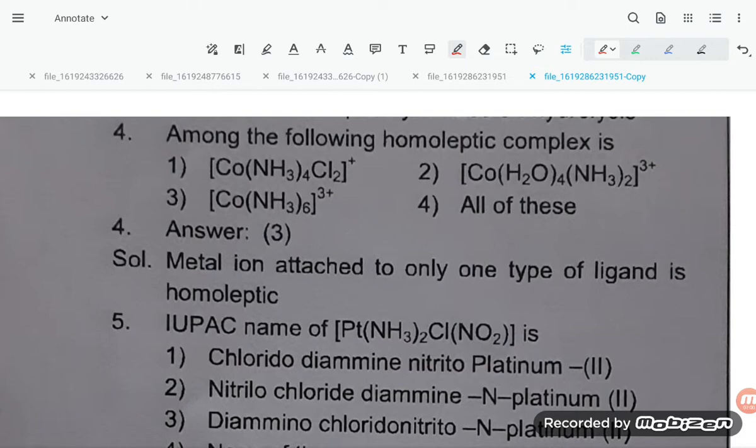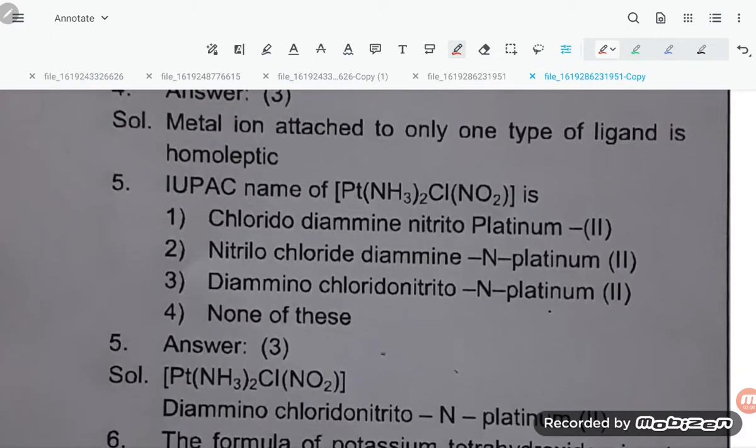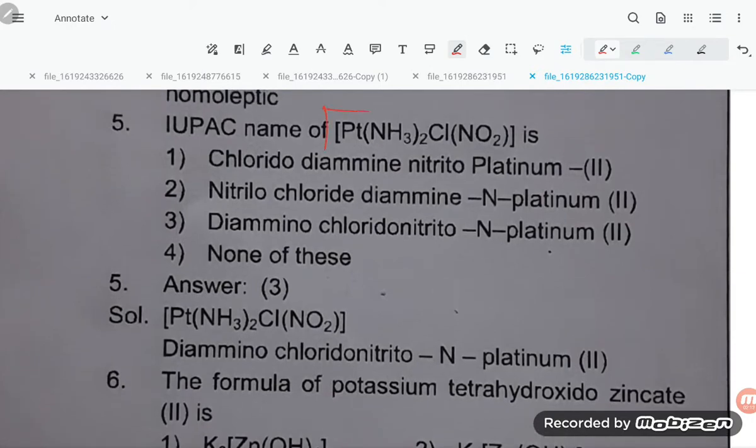Among the following homoleptic complexes, this one is Co(NH3)6 3+. Now the IUPAC name of Pt(NH3)2ClNO2 is diamminechloridonitrito-N-platinum(II). This is a very easy name, formula based. Firstly, ligand names are in alphabetical order: diammine, then Cl minus is chlorido, NO2 is nitrito-N, because N is the attaching atom, and platinum(II) because the oxidation number is +2.